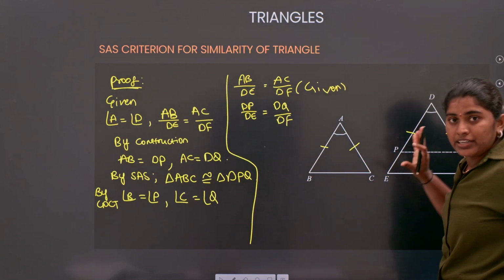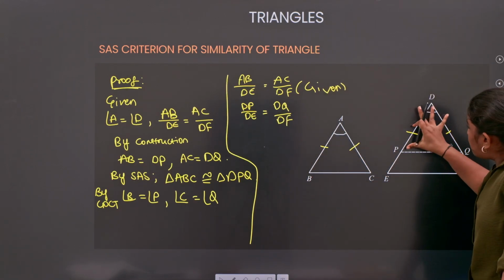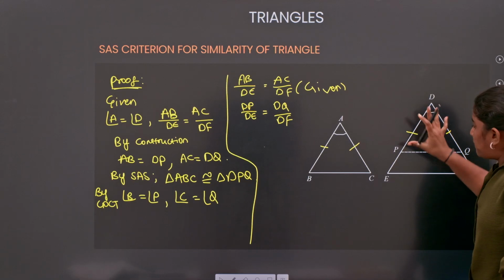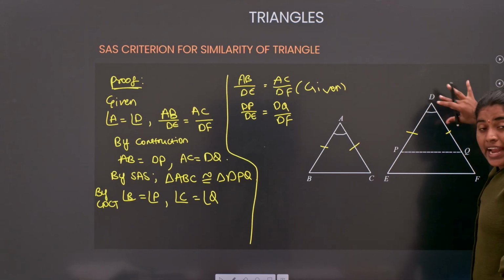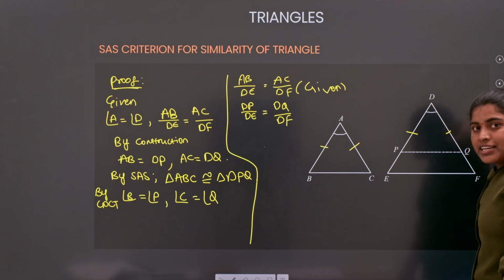Now check here in the diagram, I have the DP part by the complete side DE, and the DQ part by the complete side DF.